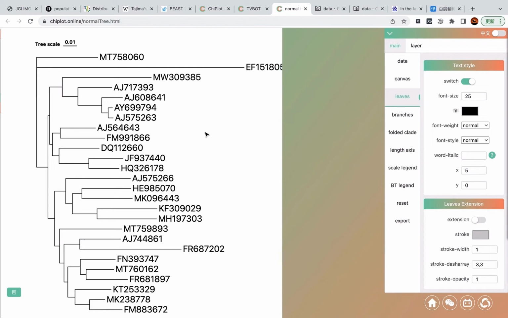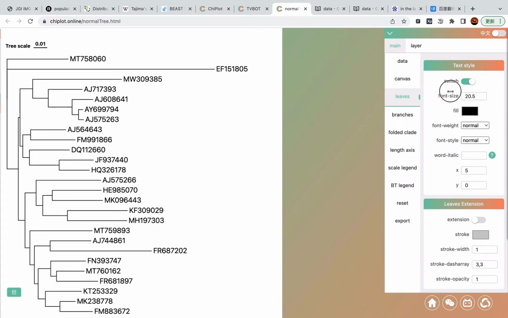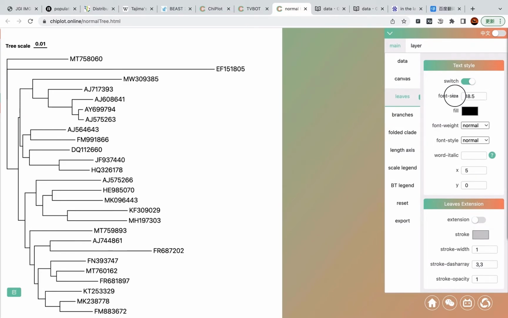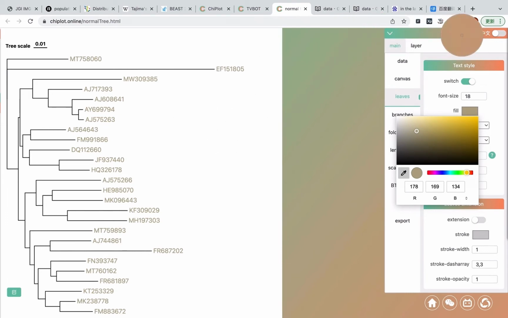And the SVG camera will update the changes in real time. And you can drag to a value that you think is suitable. The next one is change the color. This is the color selector. You can choose the color you like. You can use this color picker to pick a color on this page you want, like